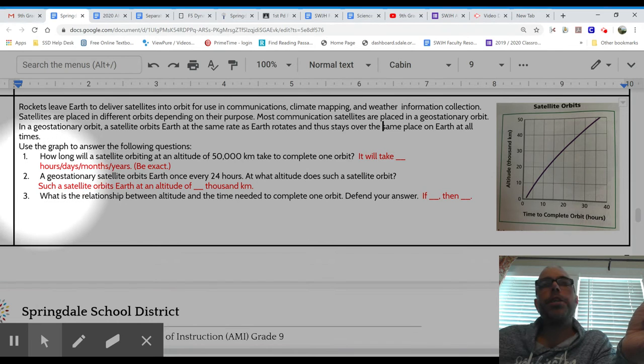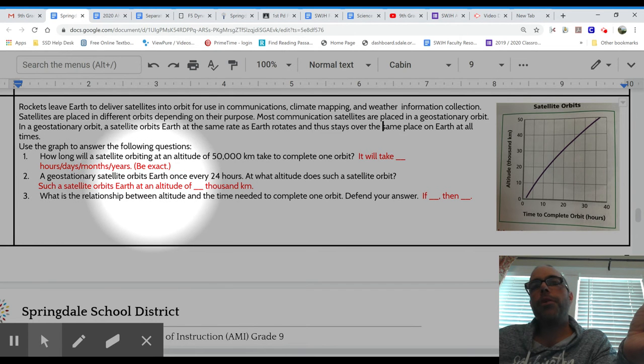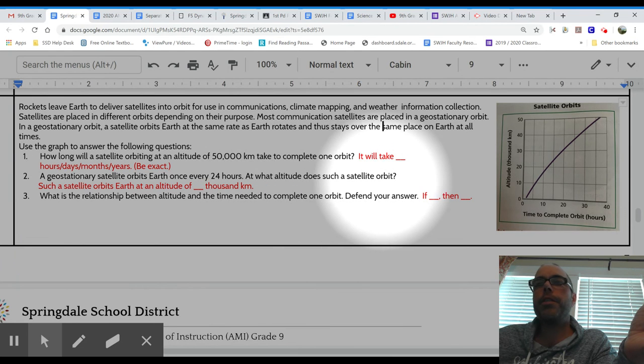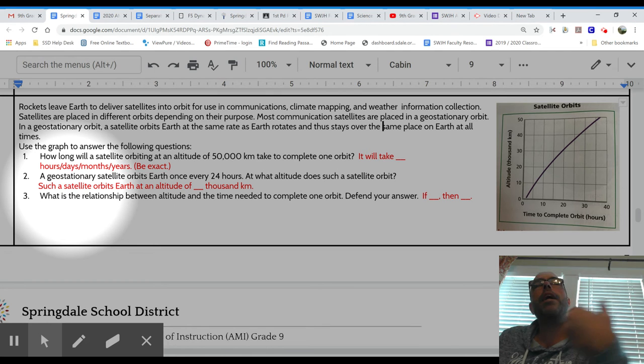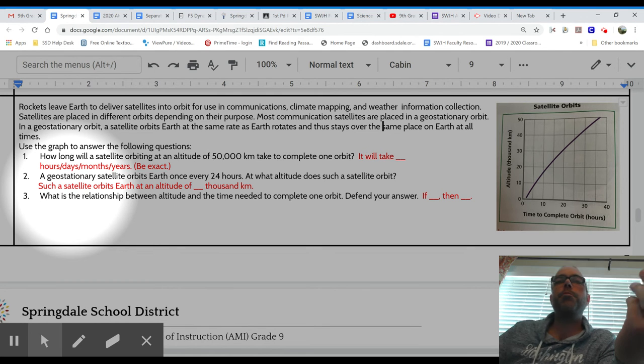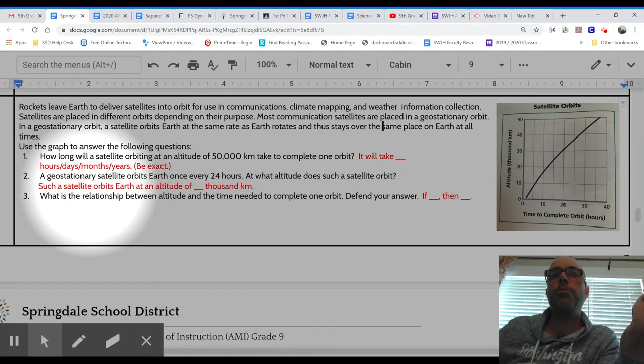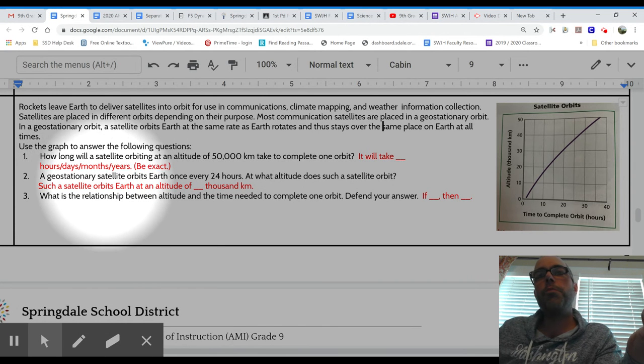Second question, a geostationary satellite orbits Earth once every 24 hours. At what altitude does such a satellite orbit? It's kind of a neat thing because there's only so many spots where we can actually have this happening, where the satellite has to orbit exactly the right way so that it ends up in the same position all the time and can do the same job all the time at the same spot on the Earth. So that's what geostationary means.